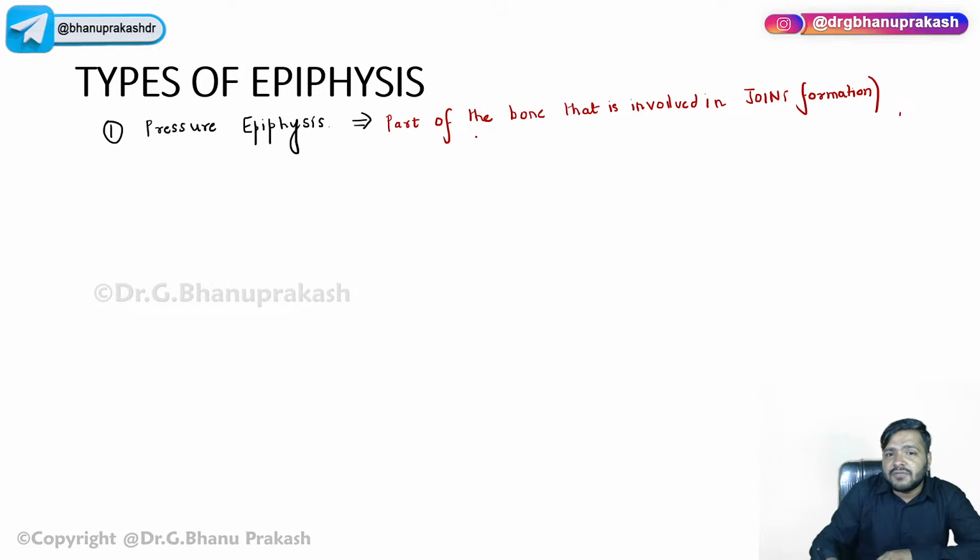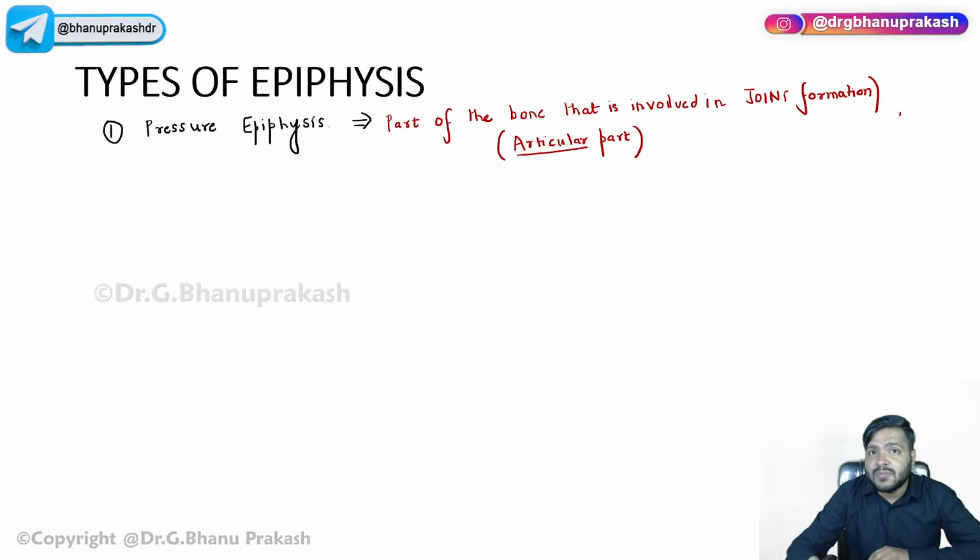Now, when I say part of the bone that is involved in joint formation, it clearly means that I'm talking about the articular part. Articular means the one which will be joining with the other bone to form the joint, right? And this part is covered with the hyaline cartilage or the articular cartilage. Articular cartilage or the hyaline cartilage, it is one and the same thing, guys, right?